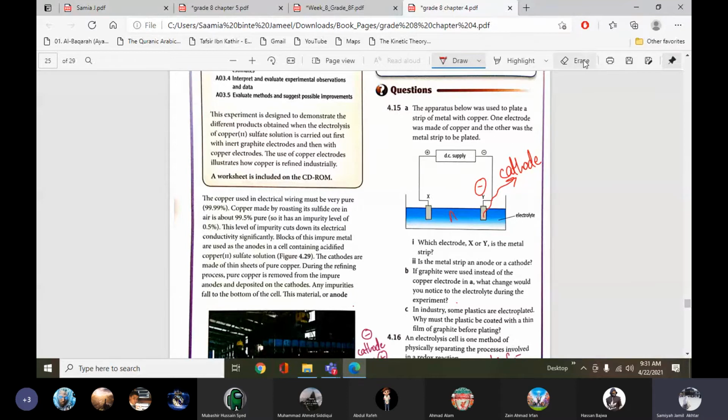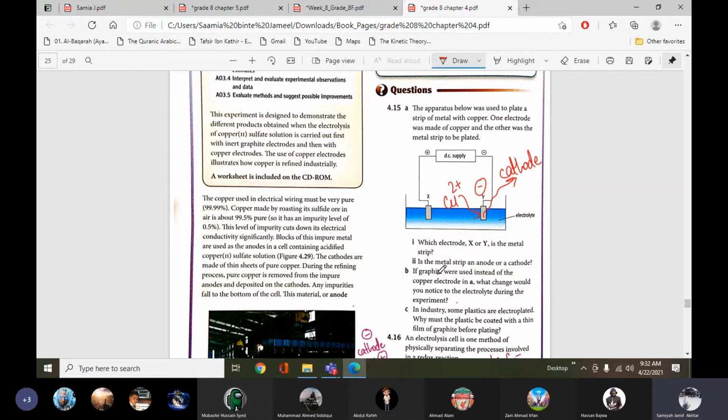So all the metals form positive charge, and the cathode is negative. Here the metal is copper, so copper forms positive charge and will be attracted towards the negative, and copper will start depositing on it, which we want. That is why the substance to be plated is always made the cathode, negative. Very good. Is the metal strip on the anode or the cathode? Cathode.